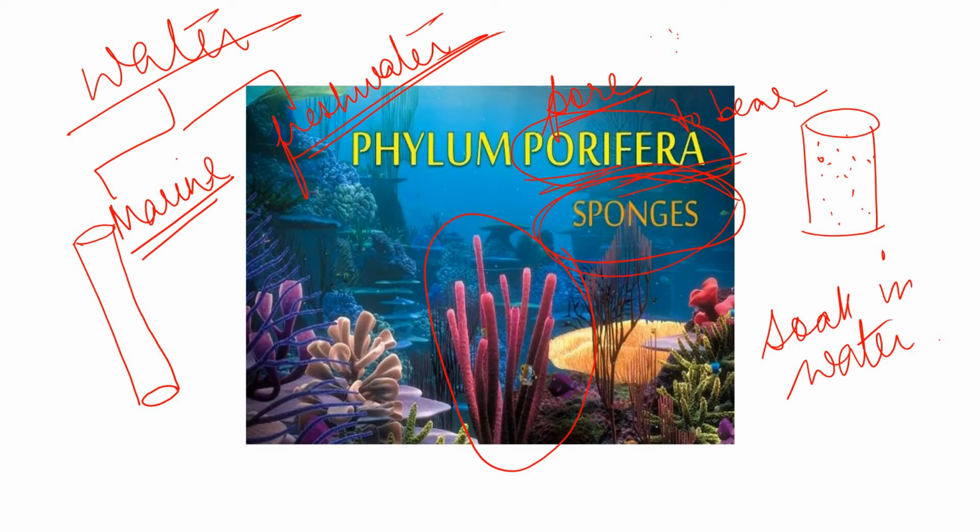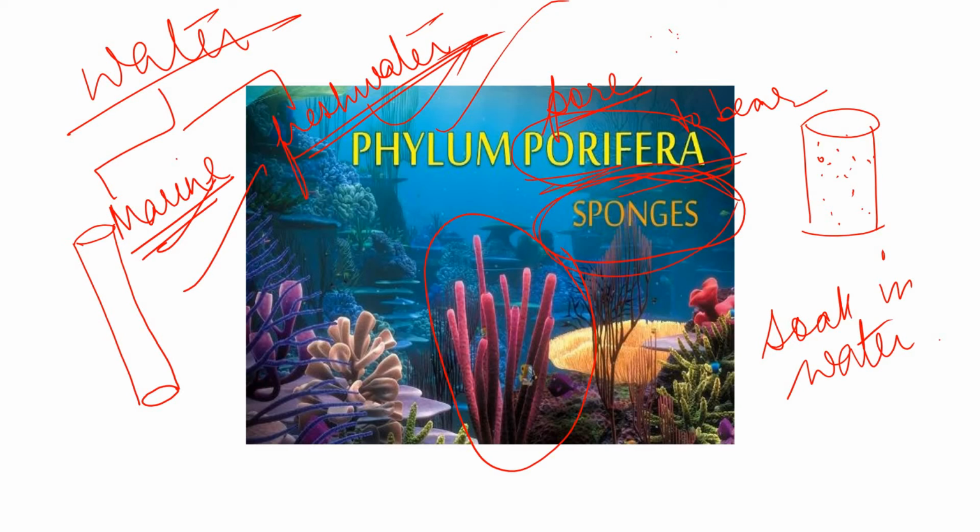If you taste any marine water, you will feel it very salty. So what the book is telling us is that phylum Porifera, the sponges, are capable of surviving in both marine water and fresh water.